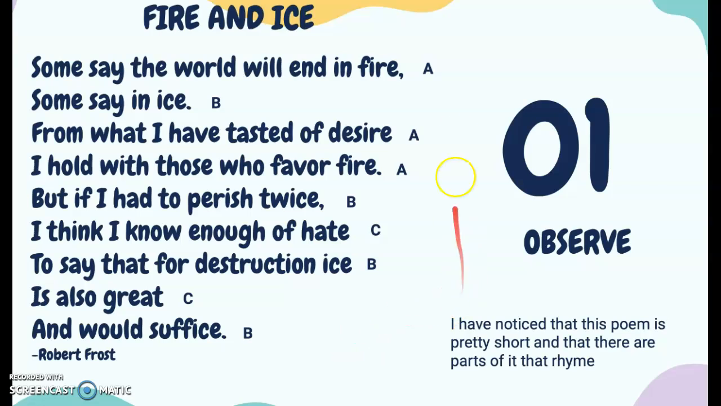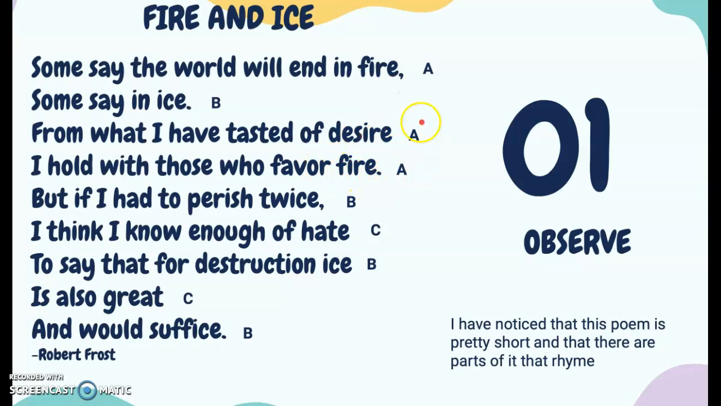So the first thing I recognized about this poem is the title, Fire and Ice, and the couple different times where fire and ice are referenced throughout the poem. I also see that this poem is pretty short, and that there's also some rhyming going on, so I decided to label that rhyming. So I see that for fire, there's a couple things that rhyme with it. So fire, desire, and then fire again.